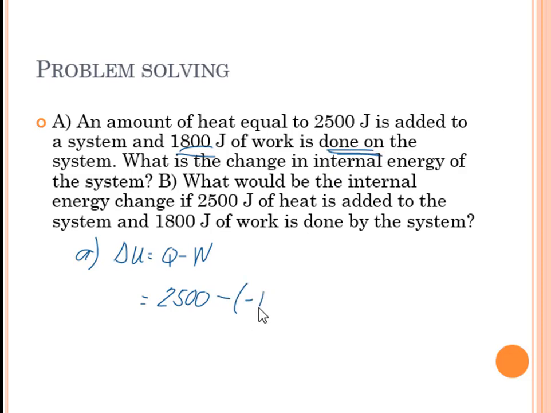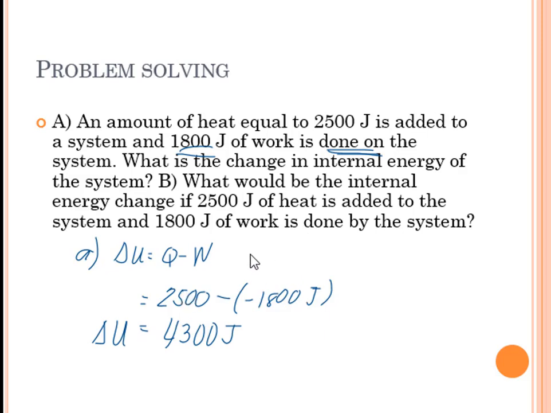So negative 1800. So that would give us a change in internal energy, which is a positive 4300 joules. So that means that the internal energy has increased for letter A.